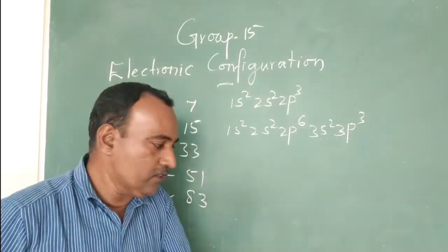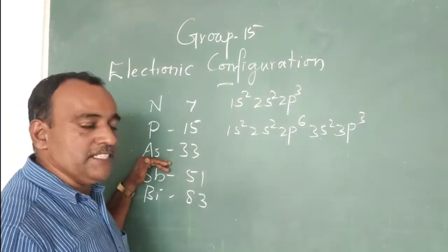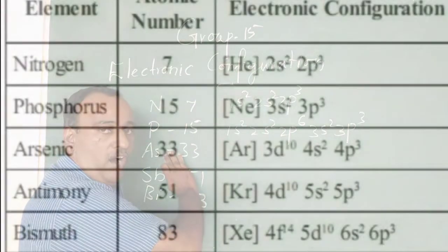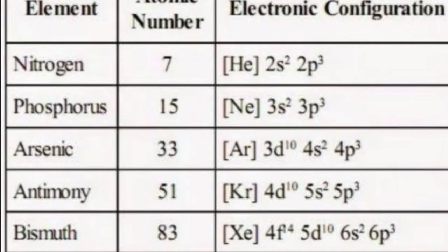Arsenic ends with 4s2, 4p3. Antimony ends with 5s2, 5p3. The next member ends with 6s2, 6p3.